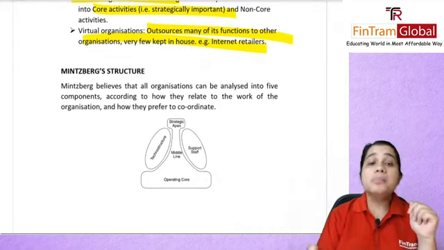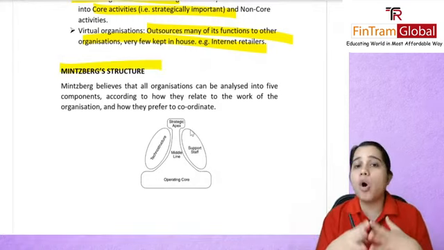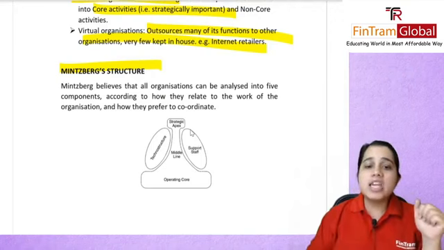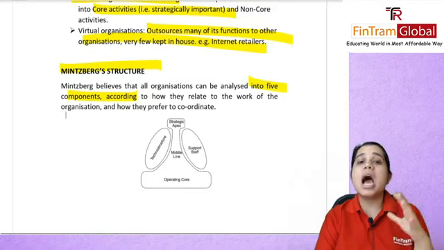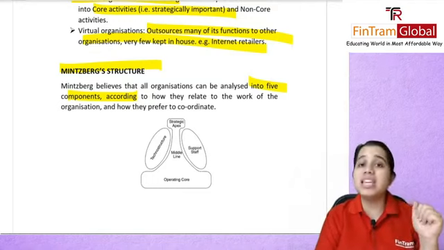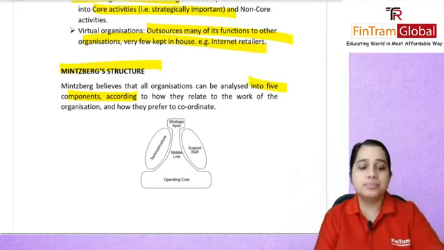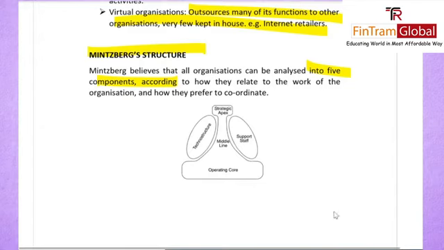Then we have our Mintzberg structure. Now, Mintzberg believed that organizations can be analyzed into these 5 components, and they basically relate to how they will work and coordinate. These 5 functions will coordinate with each other. So let's have a look at that. Here in this diagram, you can see you have your strategic apex.